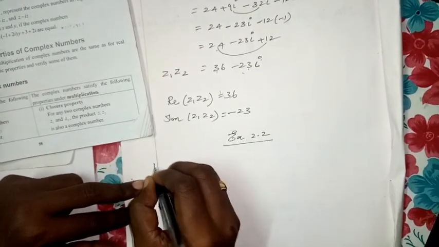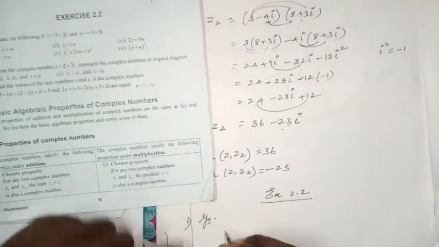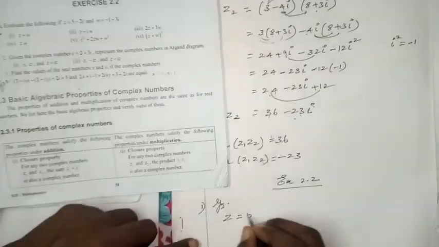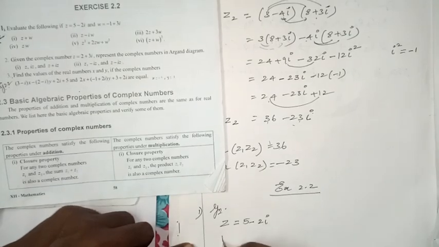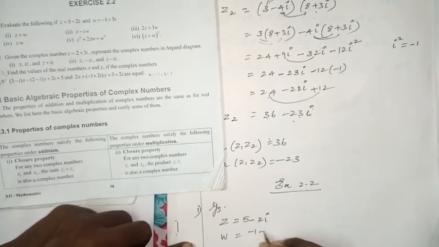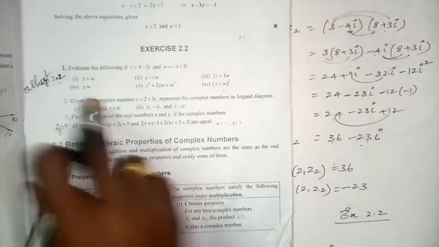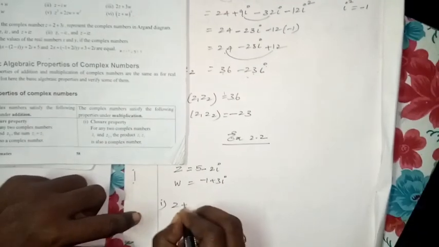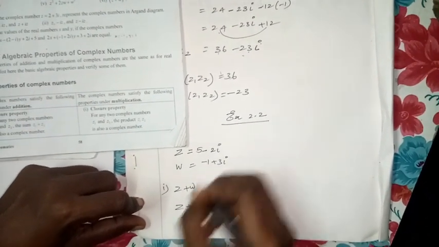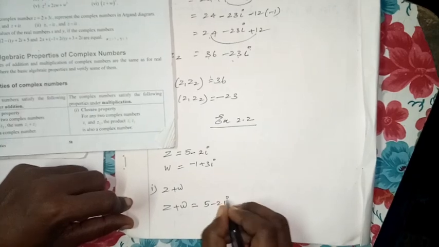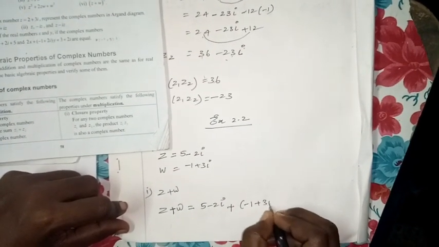Sum number 1, write down the given. What is given? Z equal to 5 minus 2i, W equal to minus 1 plus 3i. What is the first question? Z plus W. Write Z plus W equal to, substitute the value 5 minus 2i, plus, minus 1 plus 3i.